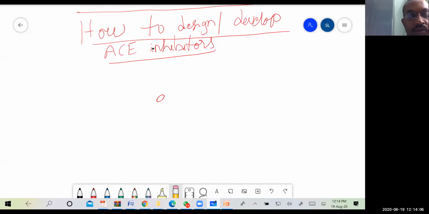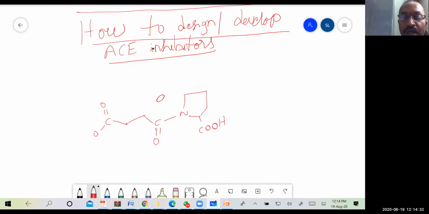Let me write it again. Okay, so what they have done is they have maintained the same succinic acid group as it was in the L-benzyl succinic acid, because it is a partial agonist, and then they have taken the proline. Okay. So this part of it is called the proline.